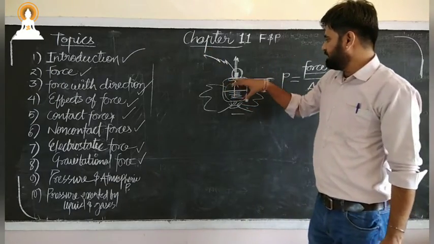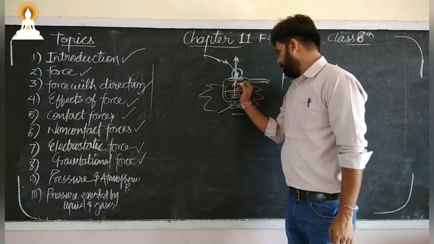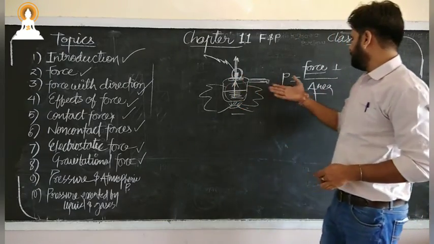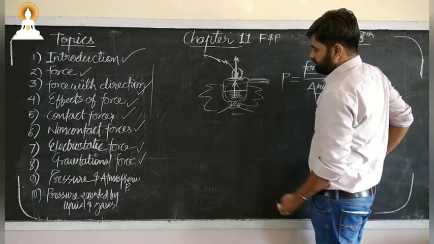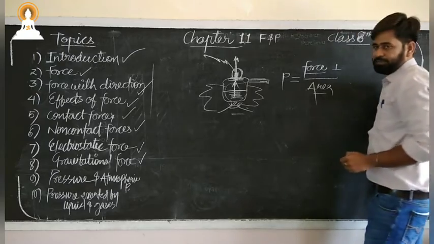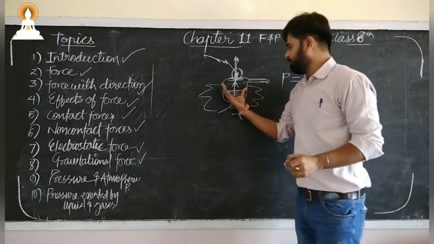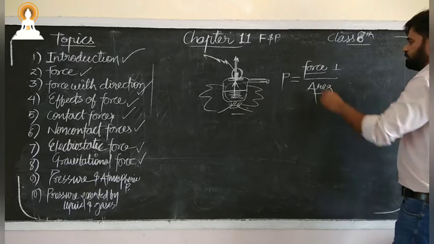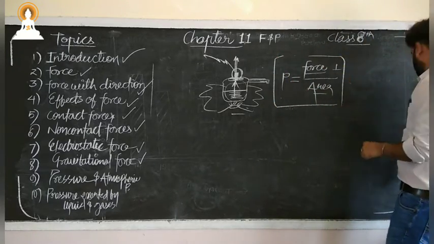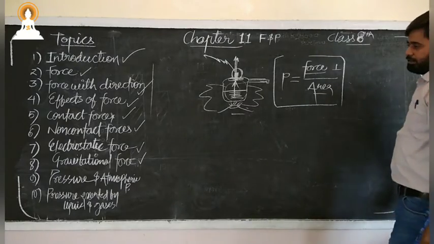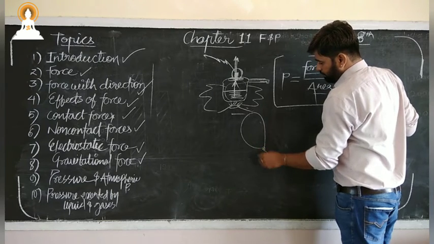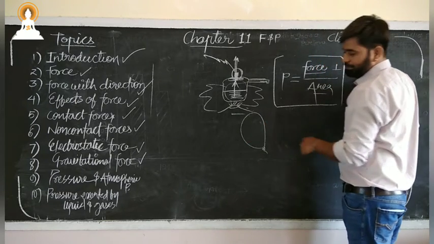Suppose I remove the whole cap of this pressure cooker and boil the water. Will there be any pressure? No, because it is open space. So for having proper pressure, we need a small hole that can create that much pressure. Pressure is force per unit area. Suppose I talk about an inflated balloon, then this inflated balloon also has pressure.